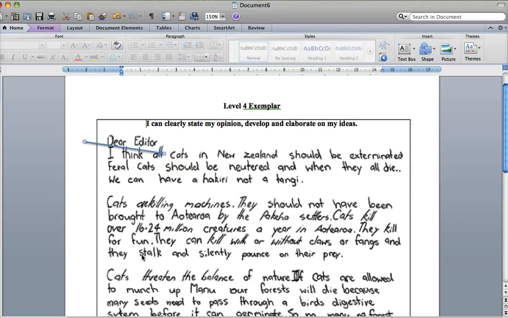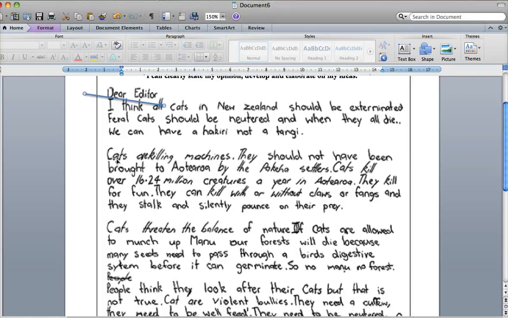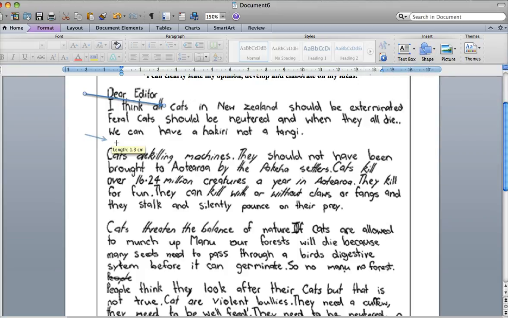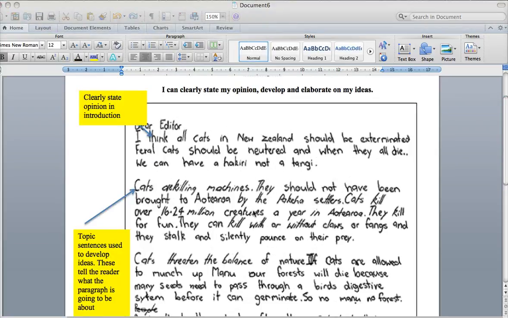Fantastic sentence. Okay, then it goes on. The next paragraph says, "Cats are killing machines." How you elaborate your ideas is that the very first sentence of the body paragraphs is what's called a topic sentence, which tells the reader what the paragraph is going to be about. So in this case, it's about how cats are killing machines. Fantastic topic sentence. Topic sentences are used to tell the reader what the paragraph is going to be about. These are a great way of developing your ideas.